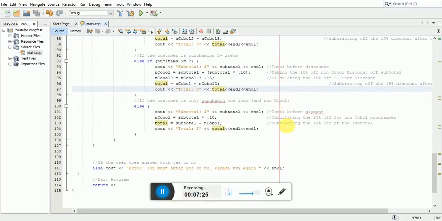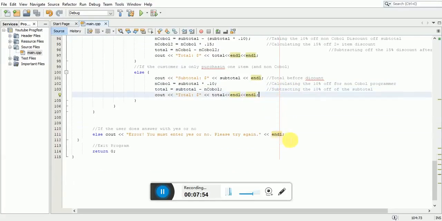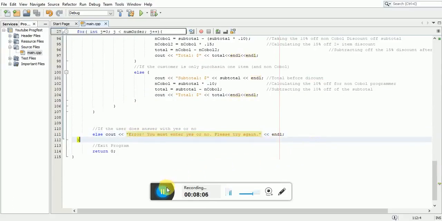Finally, if the customer only happens to be purchasing 1 item but is still a non-COBOL programmer, then it'll output the subtotal without any discounts, and then it'll output the total of the purchase with the 10% discount, since they are a non-COBOL programmer. And at the end, if the user answers with anything other than yes or no, on whether they are a programmer or not, then it will output an error message and tell them that they will need to enter yes or no and to please try again. And then that will be the end of the program.